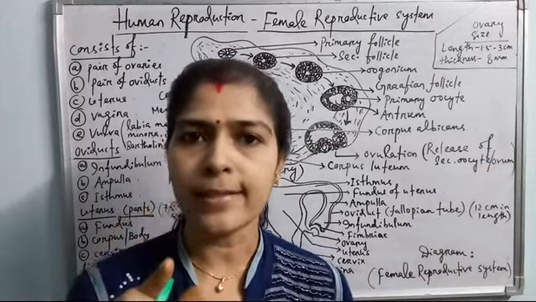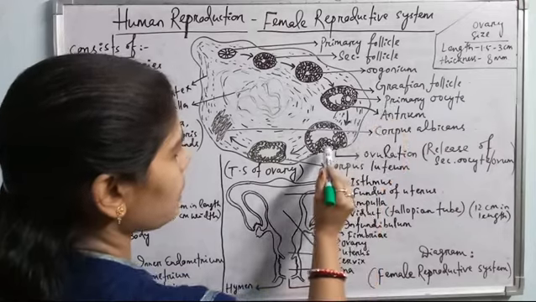Okay, so see here, this is the Graafian follicle having the primary oocyte. Then the primary oocyte undergoes meiosis 1 to produce the secondary oocyte. So here, see, this is the structural change. Continuously I have given the arrow marks. These are the structural changes. And see this in the Graafian follicle, what happens next? This primary oocyte undergoes meiosis 1, producing the secondary oocyte.